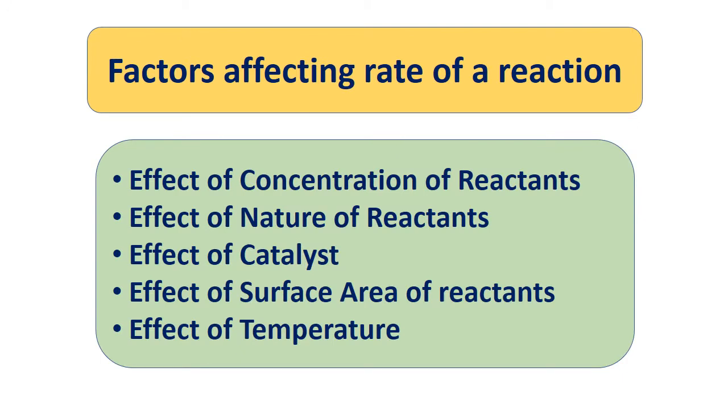And now, factors affecting rate of a reaction. A number of factors affect the rate of the reaction. The most significant of them is listed here. That is, effect of concentration of reactants, effect of nature of reactants, effect of catalyst, effect of surface area of reactants, and effect of temperature. Now we shall see them one by one.